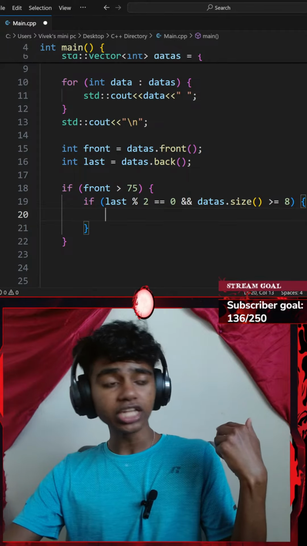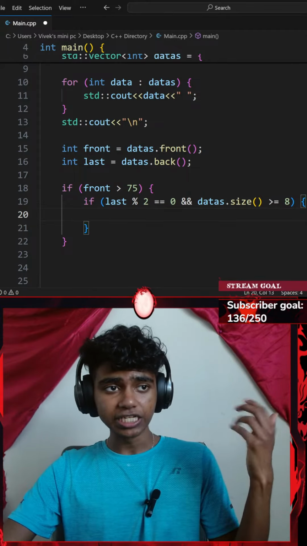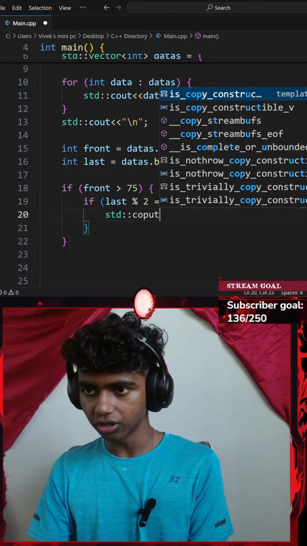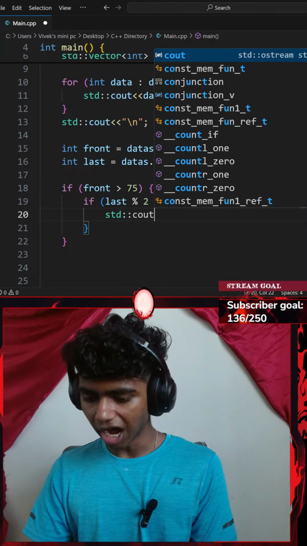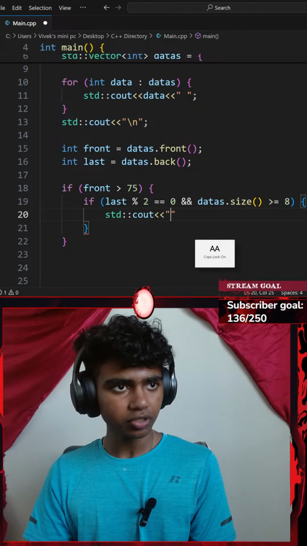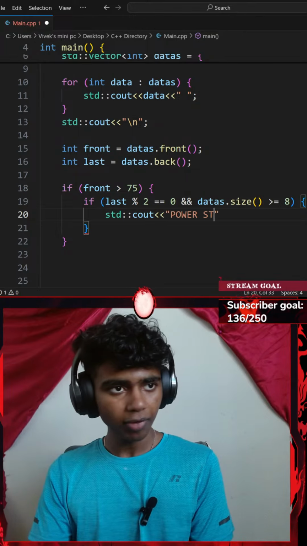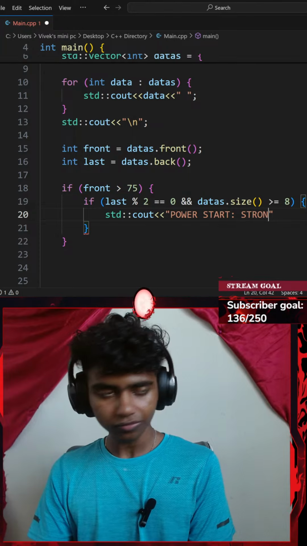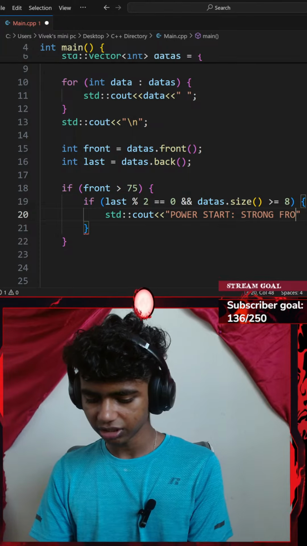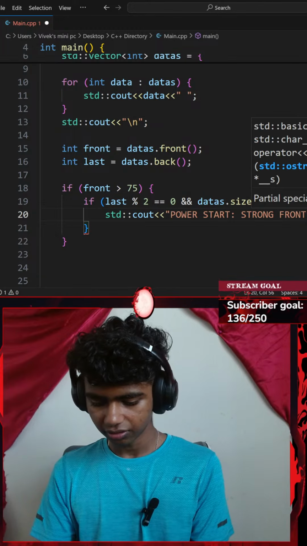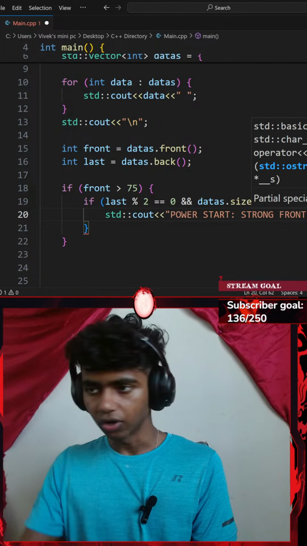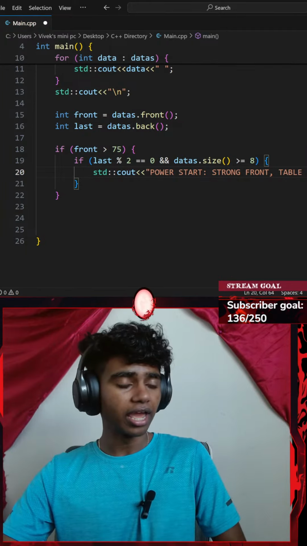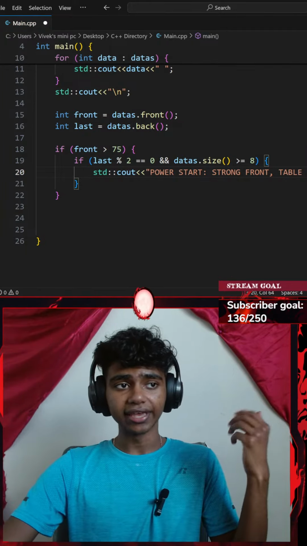Let's display console output that says power start, strong front, stable back. So I'll go with std standard console output with an insertion operator. This is going to be saying something like power start: strong front, stable back. Okay, perfect. I will be ending that with a semicolon, and then I need to add an else if.